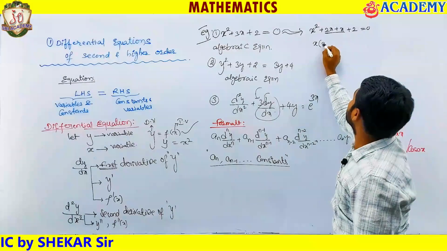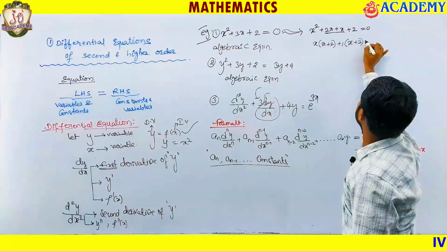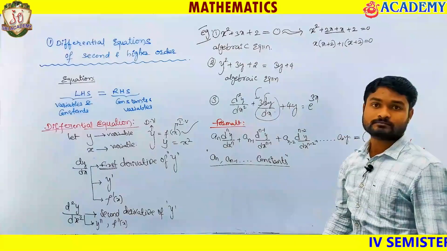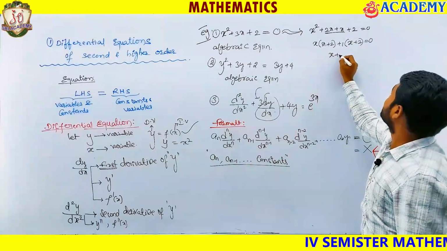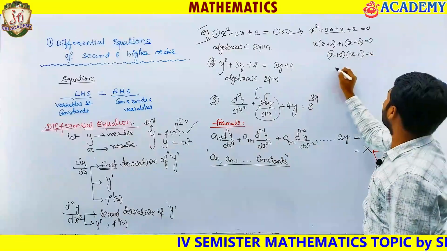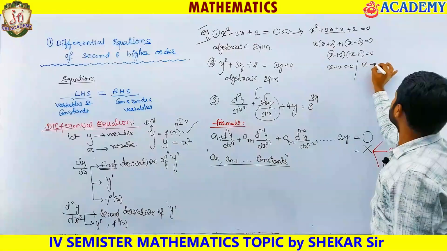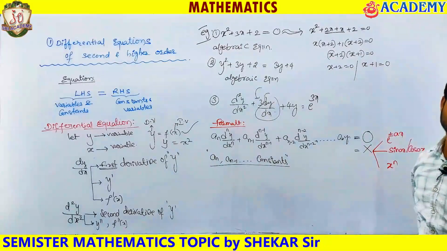So x common outside: x plus 2, plus 1 common outside: x plus 2, equals to 0. One factor is x plus 2, the other factor is x plus 1, equals to 0. So x plus 2 equals to 0 or else x plus 1 equals to 0 on factorization.